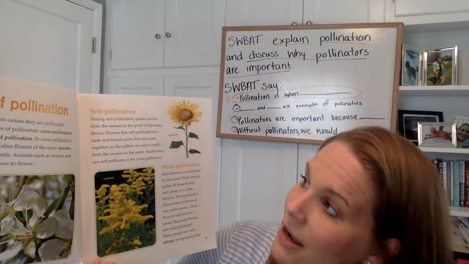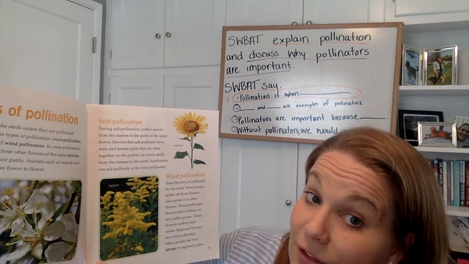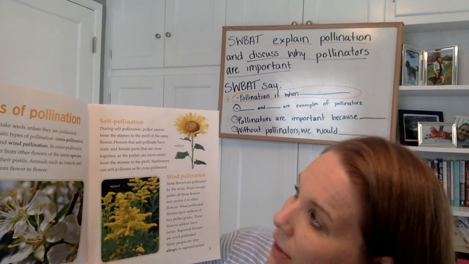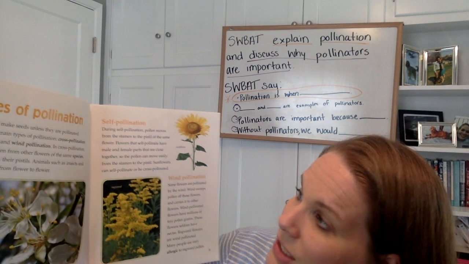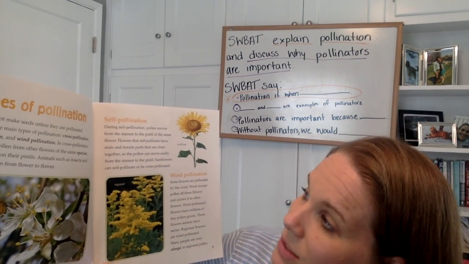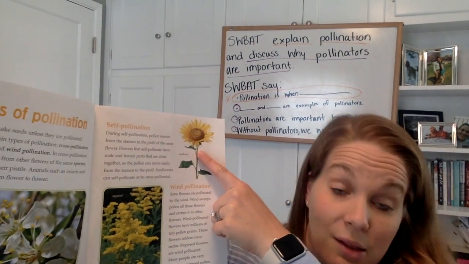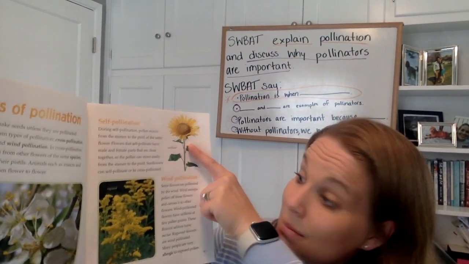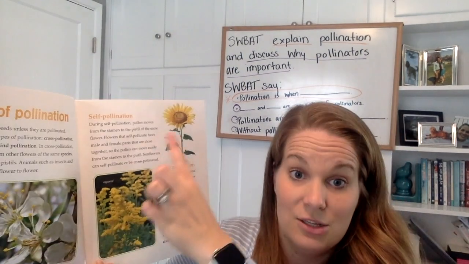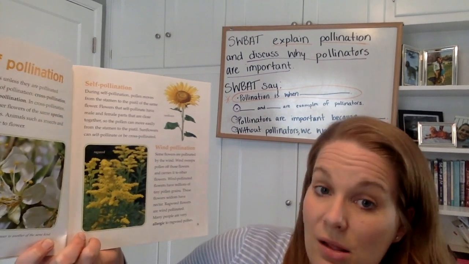Self-pollination. During self-pollination, pollen moves from the stamen to the pistil of the same flower. Flowers that self-pollinate have male and female parts that are close together, so the pollen can move easily from the stamen to the pistil. Sunflowers can self-pollinate, or they can be cross-pollinated. So sunflowers can do either one. The last type is wind pollination.